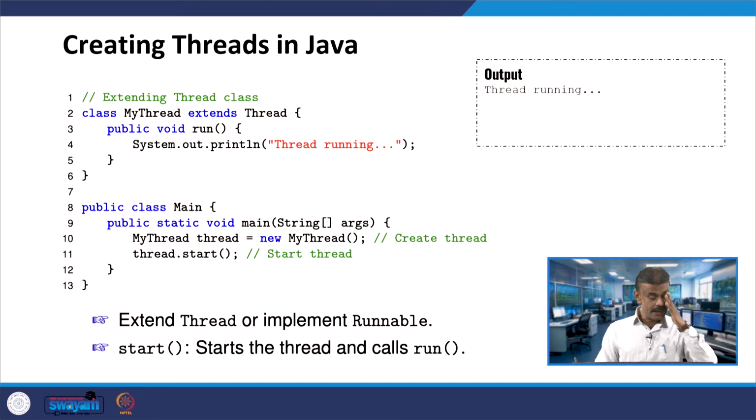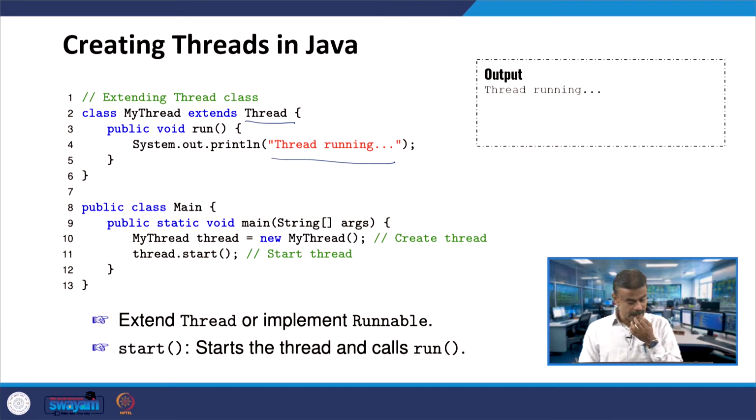Here I have my thread class, MyThread, which is extending the inbuilt Thread. Here you have one run method, System.out.println, "thread running", like what we had seen in the previous program. Here we have the main, the driver class, public class Main, and here you have the main method.